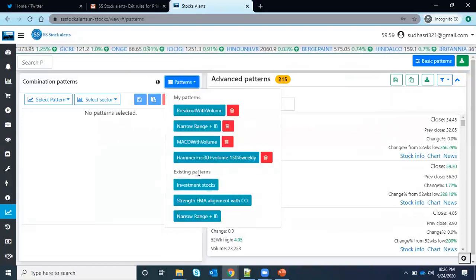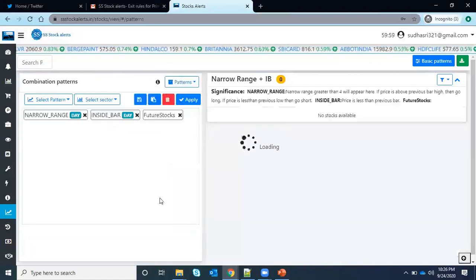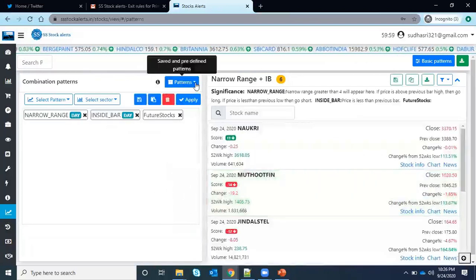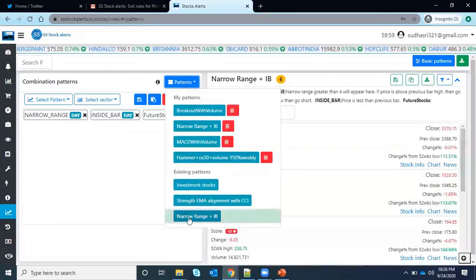By default, for everyone, these three patterns will be available. The tops are ones I have created for my own use, so if you create any, you will get them here. But for everyone, these three patterns will be there. So I want to see the stocks for the narrow range pattern, just select that. You don't need to do anything else.